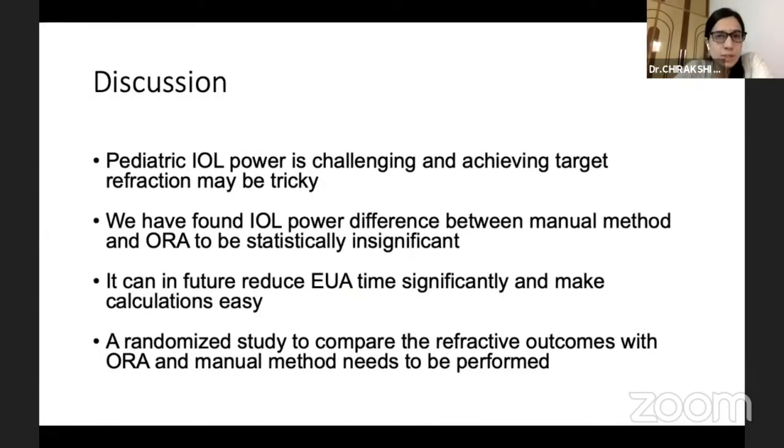Coming to a brief discussion, pediatric IOL power is tricky. We found that the IOL power difference between the manual method and ORA to be statistically insignificant. Since it was a pilot study, in future we estimate that it can reduce EUA time significantly and make the calculations easy, because no formula needs to be used to calculate the post-op aphakic refraction and pseudophakic refraction. A randomized study to compare the refractive outcomes with ORA and manual methods needs to be performed.